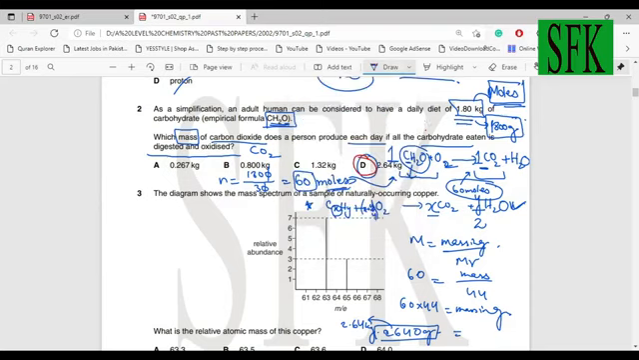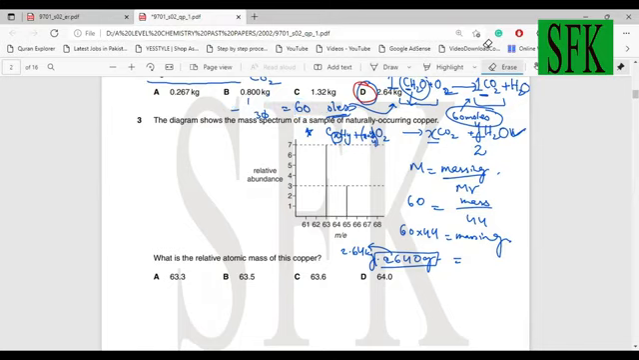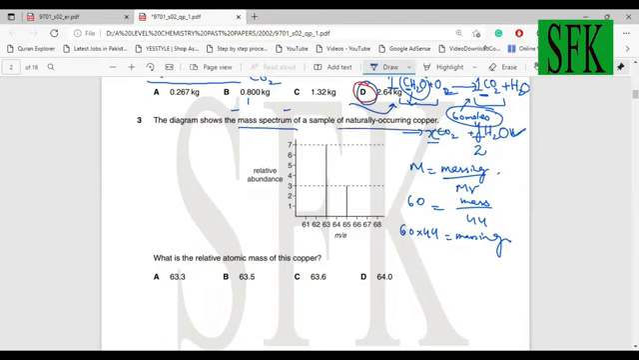Now then, moving on, question 3. Question 3 says, I'll just erase this part out to make some space over here. Now what does question 3 say? Question 3 says the diagram shows the mass spectrum of a naturally occurring sample of copper.